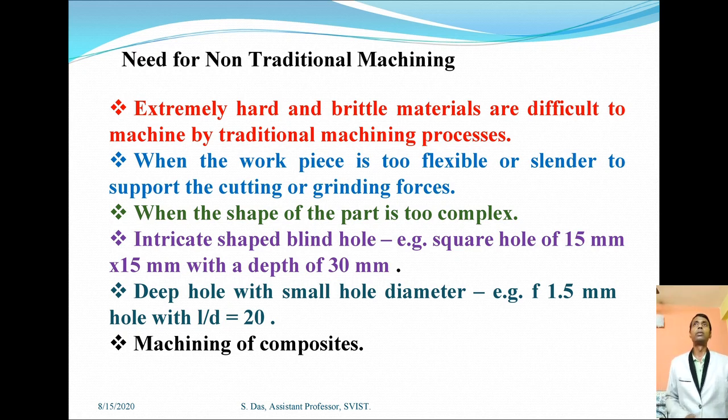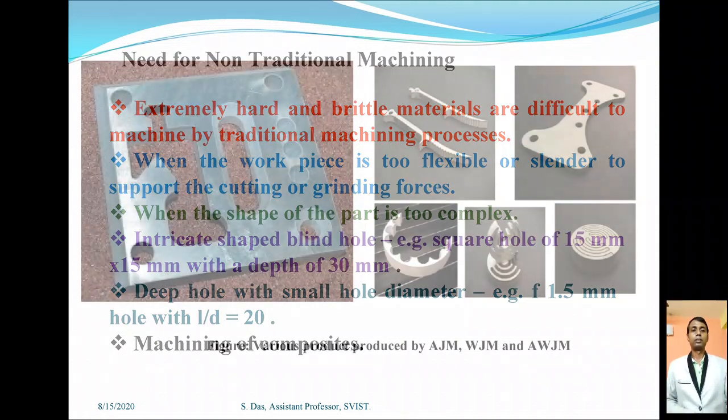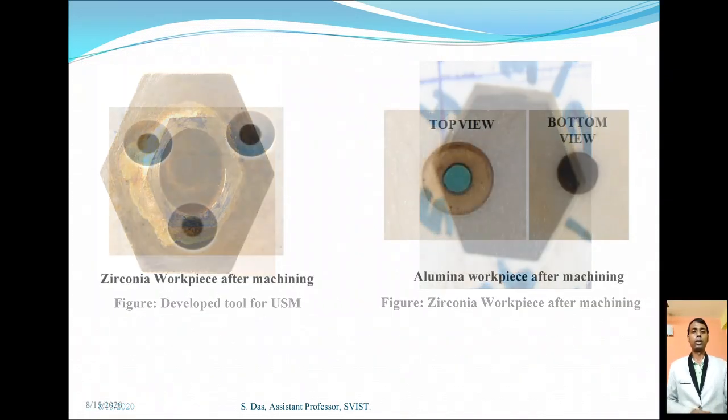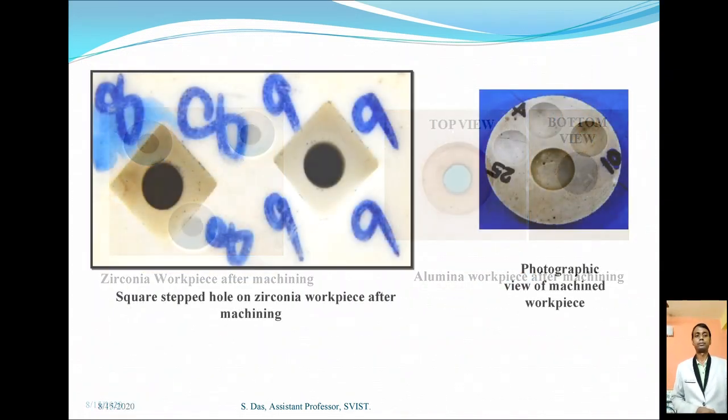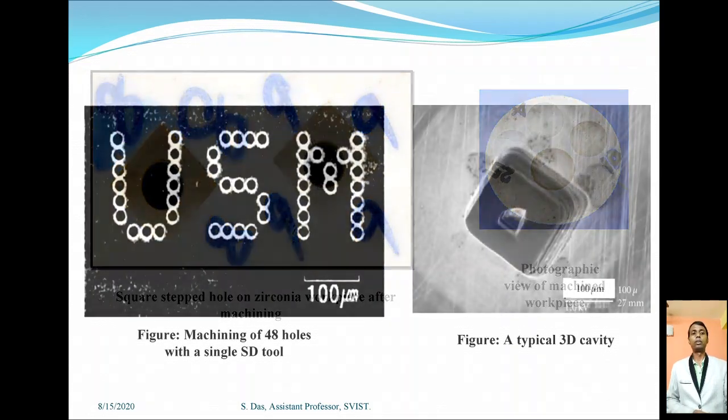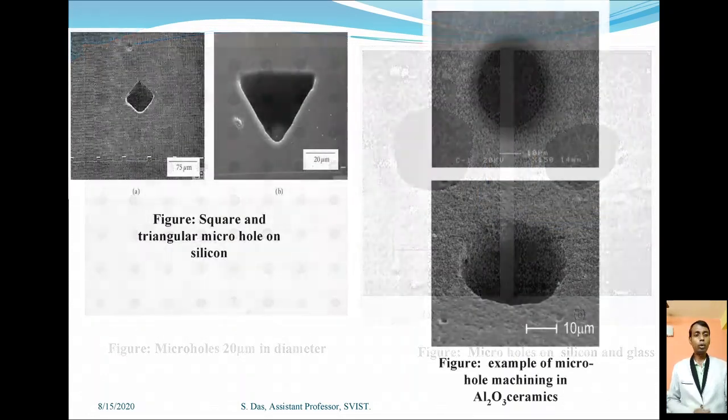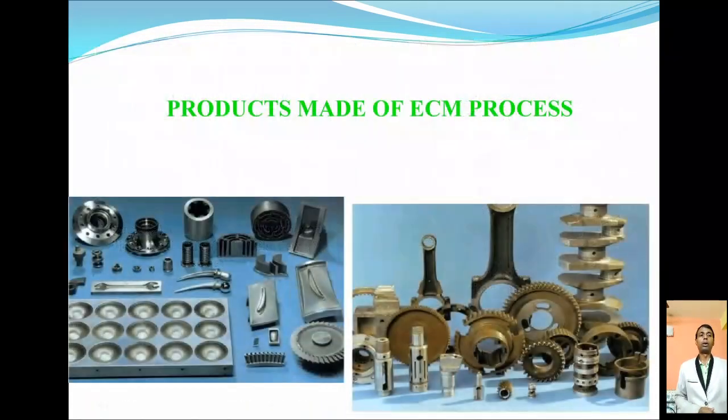Now I give you some examples of non-traditional machining where you can see that so many complex shapes are generated. This is a circular step hole, a square step hole, micro level work. Thank you.